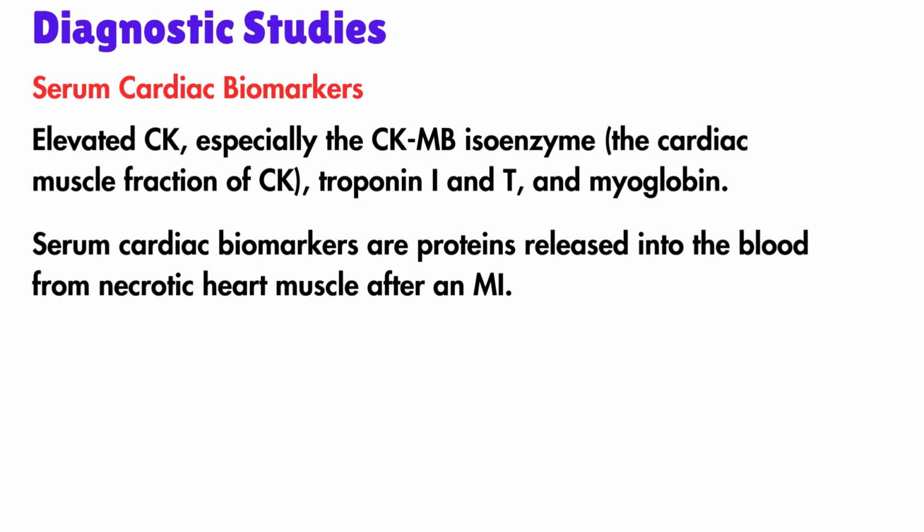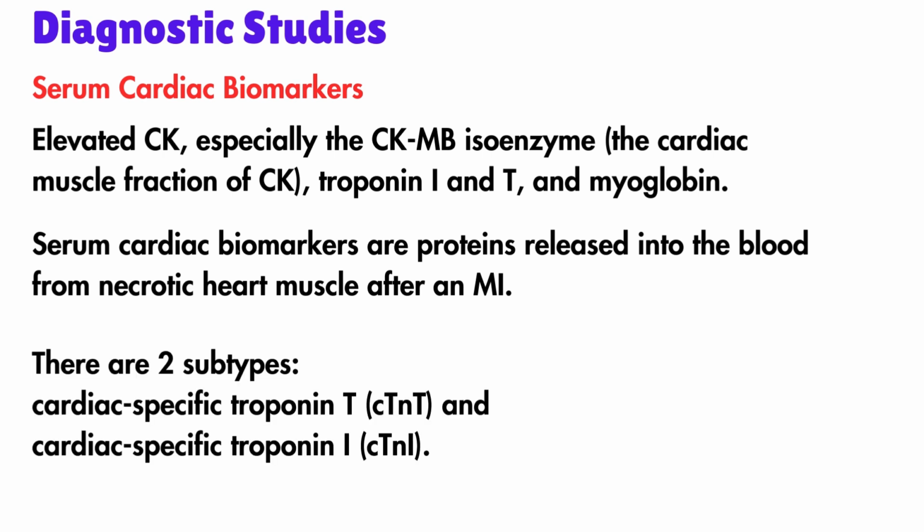Cardiac-specific troponin biomarkers are highly specific indicators of MI. There are two types, cardiac-specific troponin T and cardiac-specific troponin I. Serum levels of cardiac-specific troponin T and I increase 4 to 6 hours after the onset of MI. They peak at 10 to 24 hours and return to baseline over 10 to 14 days. Serial sets of cardiac-specific troponins are drawn over 24 hours. That means every 6 hours.